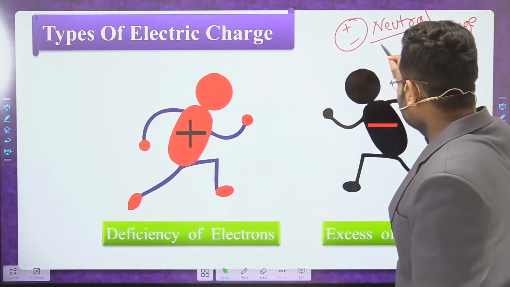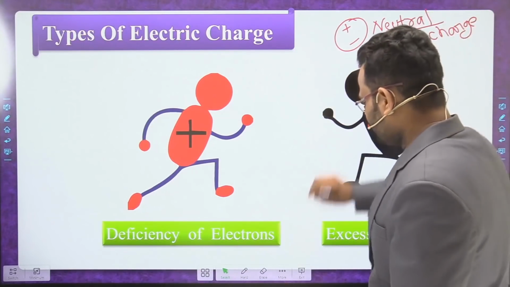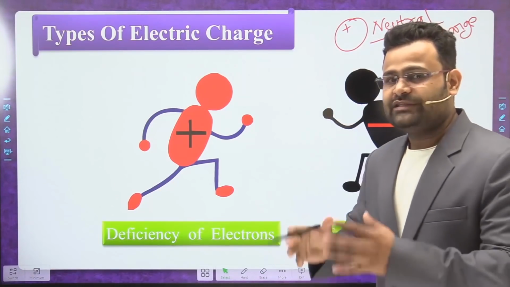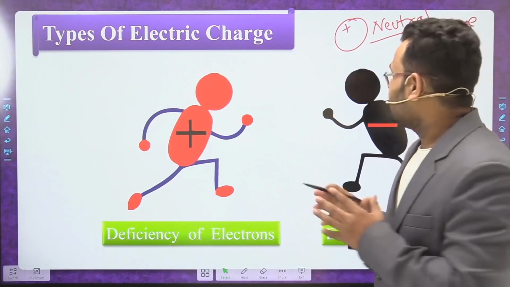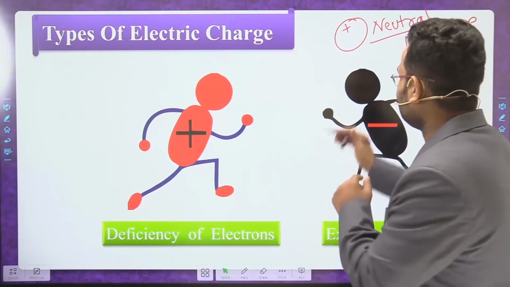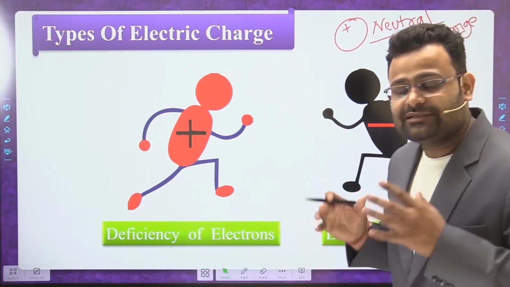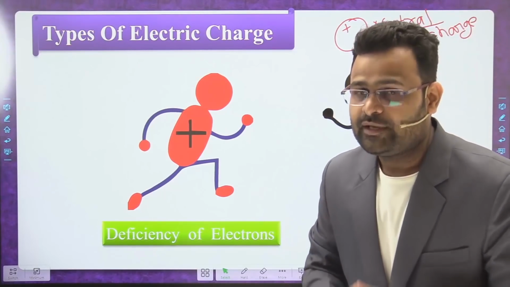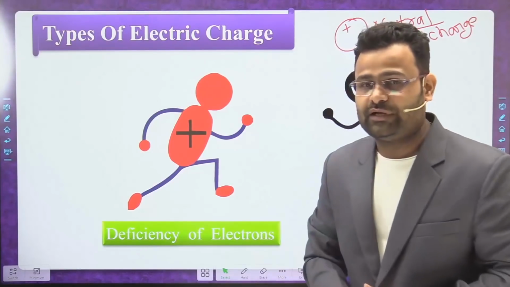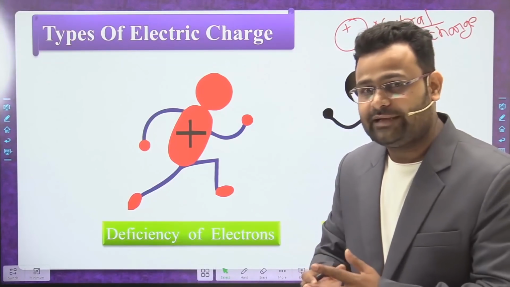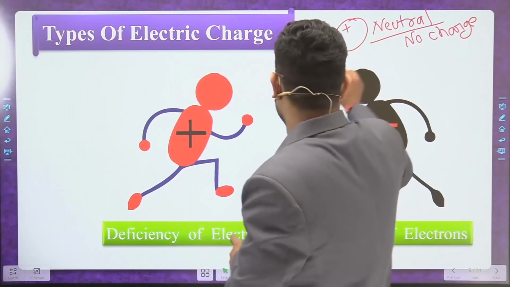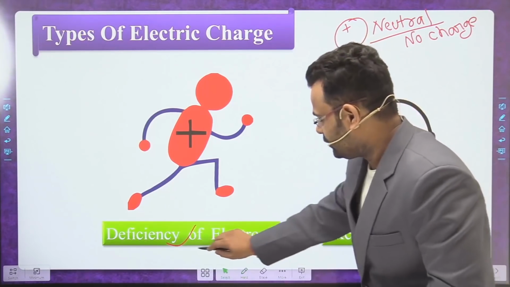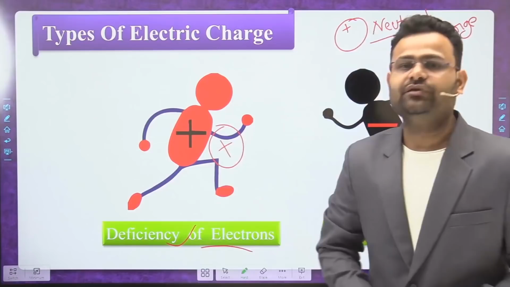Now let's suppose, dear students, we remove the negative part. Then what happens? The remaining part is positive. So what happens in that condition? In that condition, dear students, there is a deficiency of electrons. It means there is a deficiency of electrons, which are negative charge. Deficiency of electrons becomes a positive charge. So we write here: deficiency of electrons, then the body becomes positively charged.